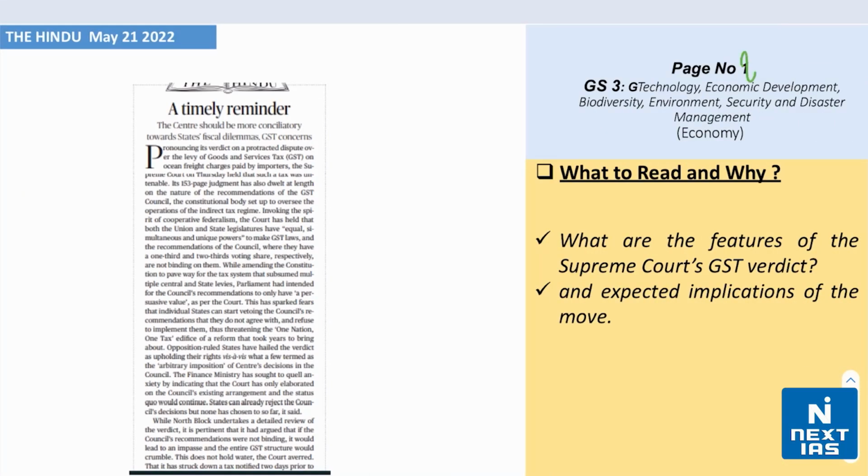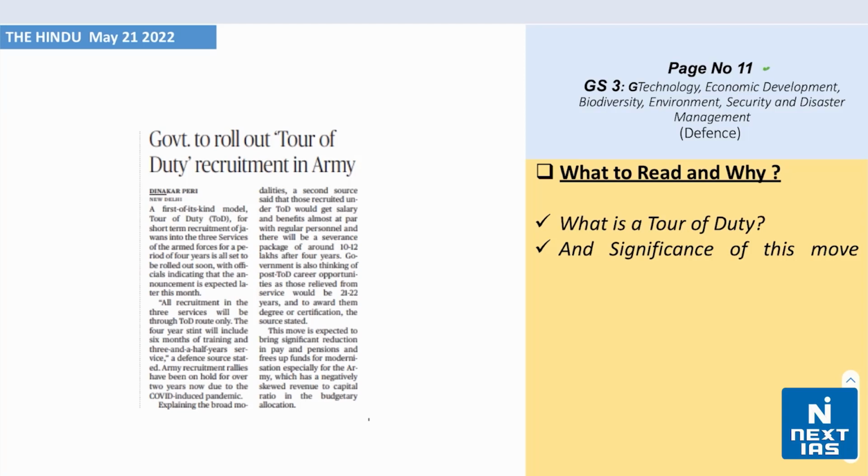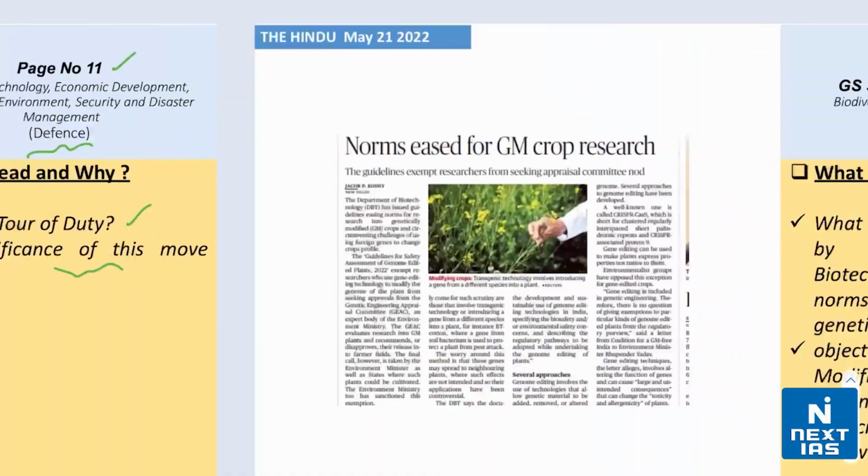Next, take a look on page number 8. This is coming from the topic of economy. The headline says that the timely reminder. Now, understand what are the features of the Supreme Court's GST verdict and expected implications of the move. Take a look on page number 11 from the topic of defense. You find this headline that says government to roll out tour of duty recruitment in army. Now, understand what is the tour of duty and significance of this move.